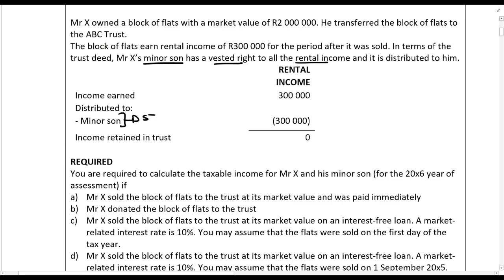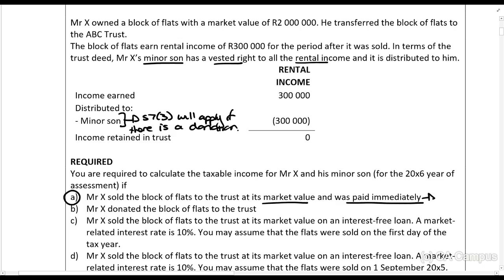This means that section 7.3 will apply if there is a donation. So remember, it only applies if there's a donation. So let's look at the first one. A. Mr. X sold a block of flats to the trust at its market value and was paid immediately. In that case, there is no donation. So who should be taxed on that 300,000 rands that goes to his son?